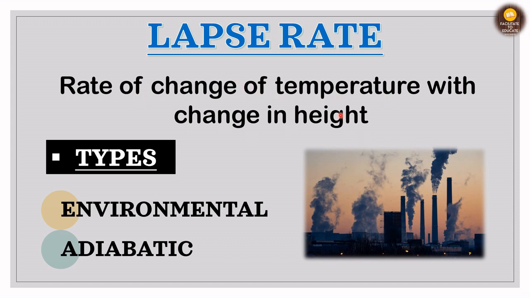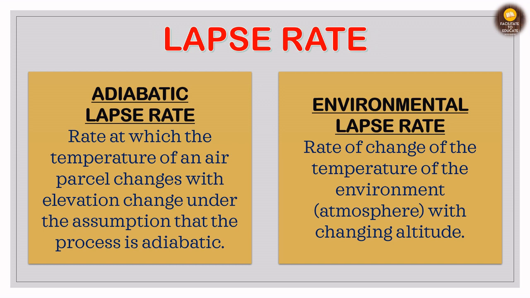The rate of change of temperature with change in height, how the temperature is changing with height, is known as the lapse rate. It is of two types: first is environmental lapse rate and second is adiabatic lapse rate. Now we'll see the different types of lapse rate, that is the adiabatic lapse rate and the environmental lapse rate.